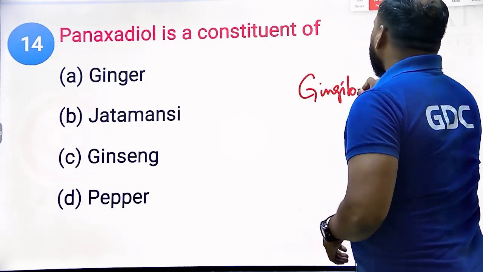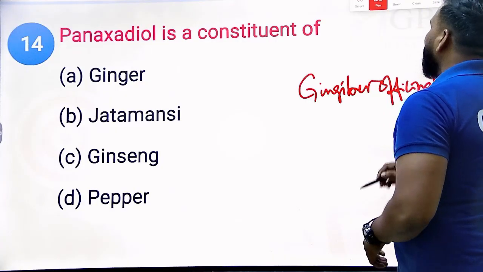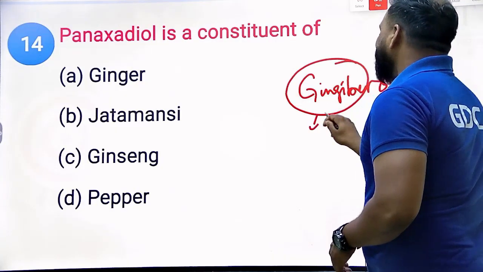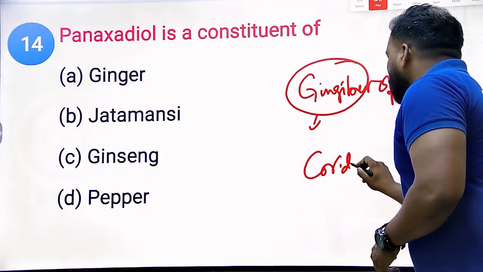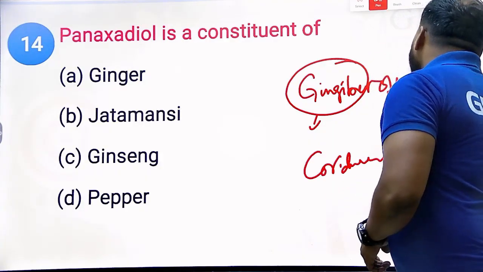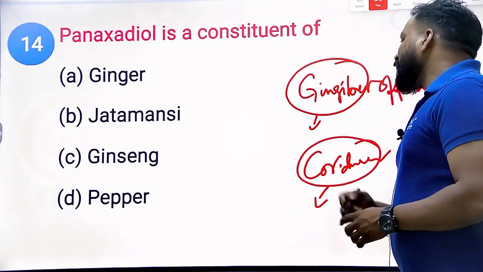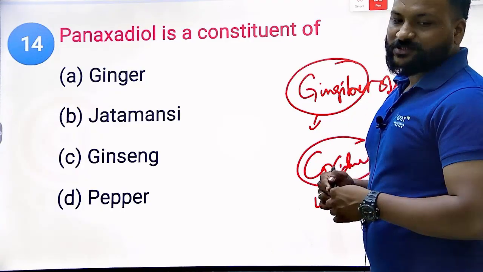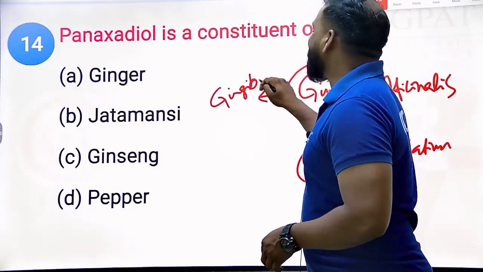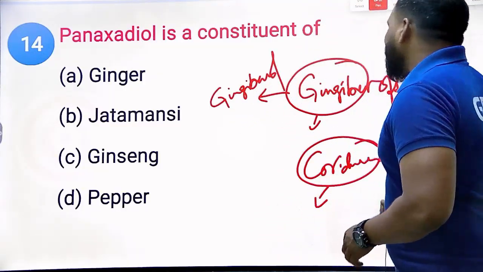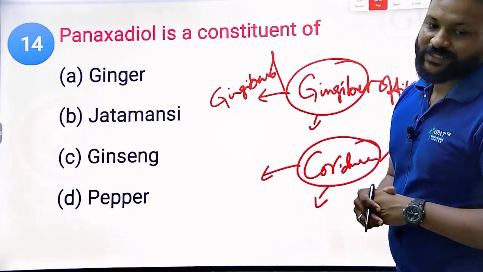Zingiber officinale. Okay, so here Zingiber is a genus name, right? Okay, don't remember. Okay, Coriandrum sativum. Coriandrum is a genus name. So tell me, what are the chemical constituents of Zingiber officinale? Gingerol. Okay, what is the chemical constituent of Coriandrum? Coriandrol.